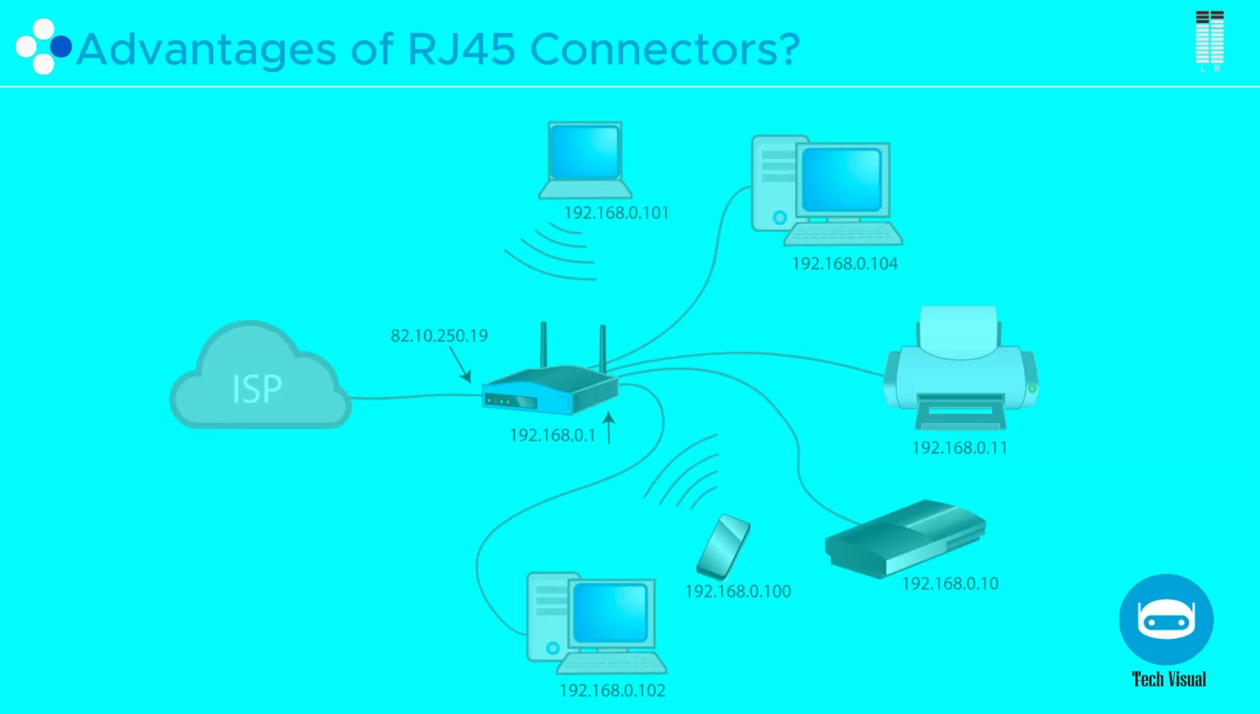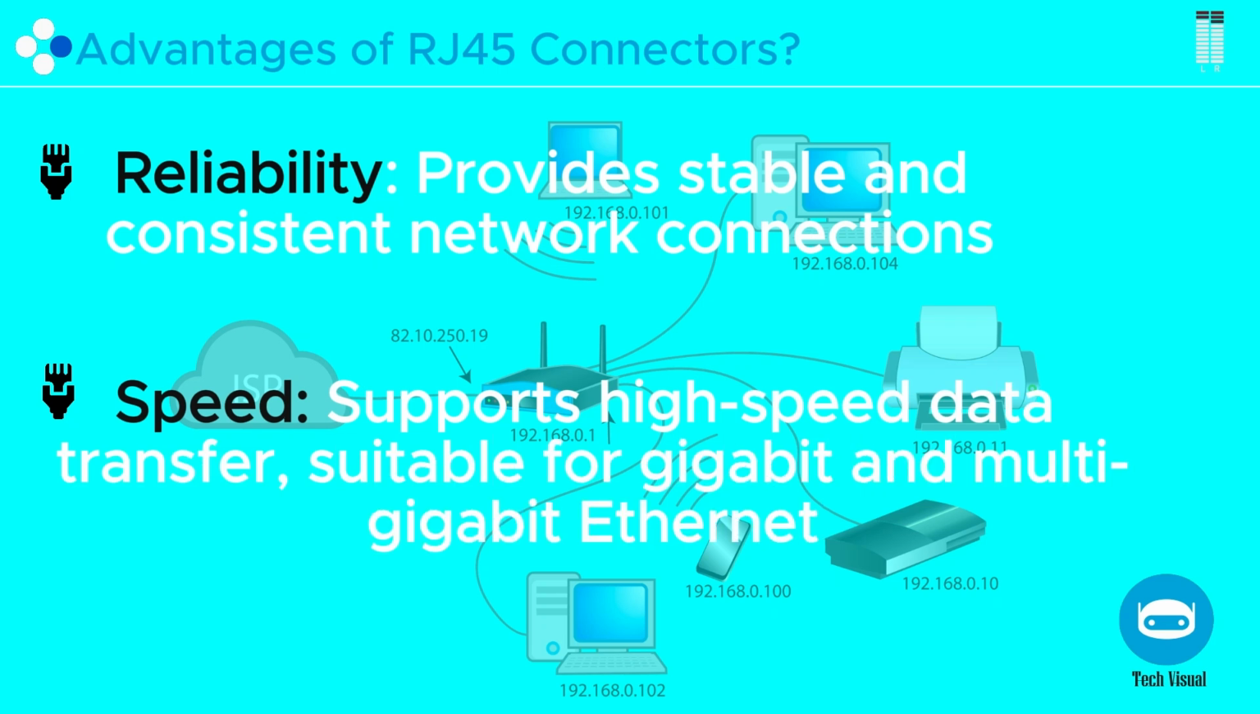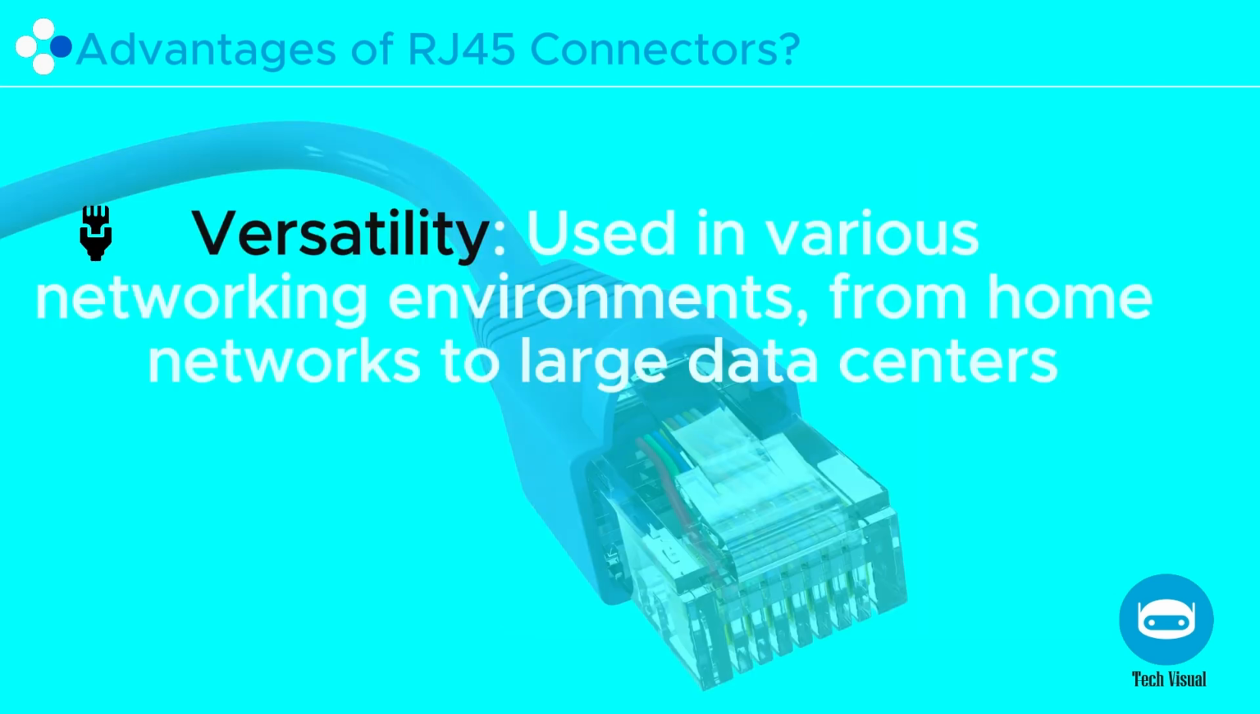Advantages of RJ45 connectors. Reliability: provides stable and consistent network connections. Speed: supports high-speed data transfer, suitable for gigabit and multi-gigabit Ethernet. Versatility: used in various networking environments, from home networks to large data centers.